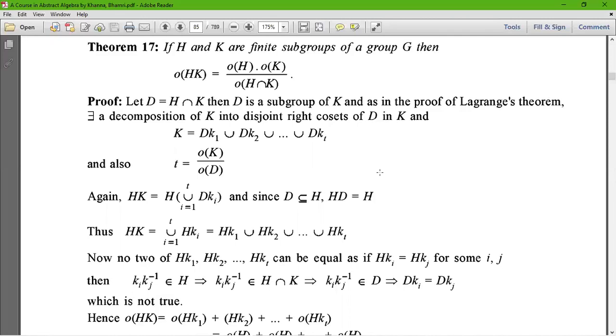There exists decomposition of K into disjoint right cosets of D in K.